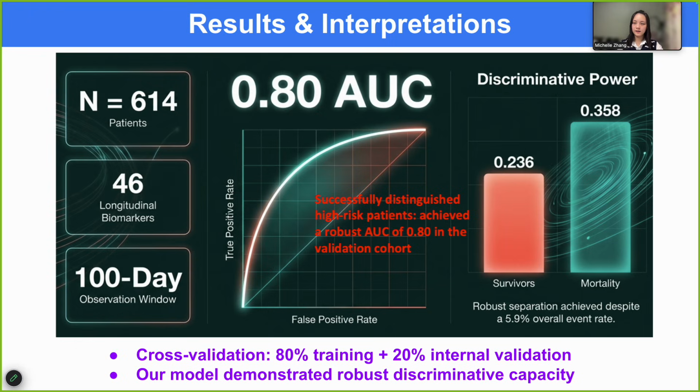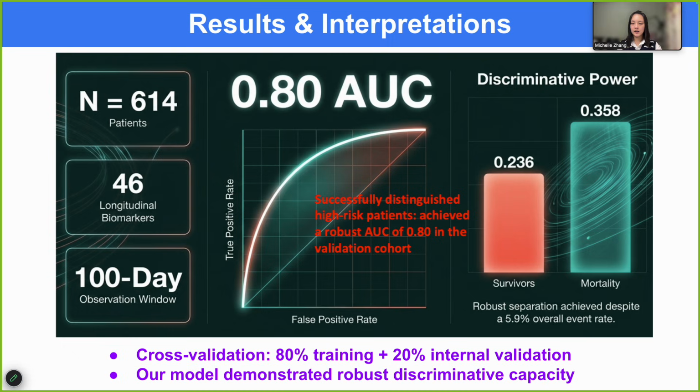Another way to view the results is through the predicted 30-day mortality risk at the final visit. The average predicted risk was about 0.236 among censored or surviving patients, compared with about 0.358 among patients who died. The key point is that the model assigns a higher risk on average to patients who later experience mortality.